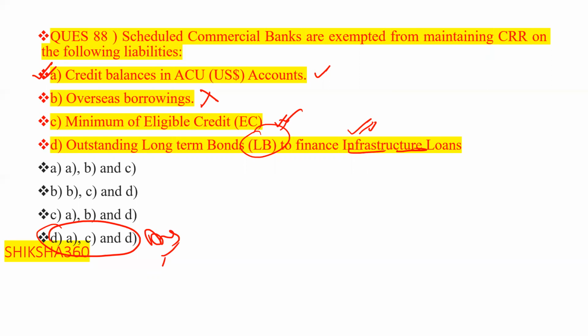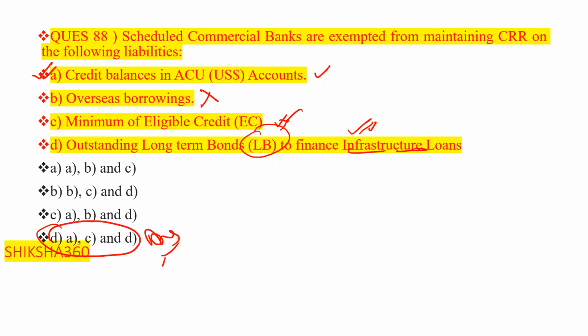First one is credit balances in the ECU accounts. Second one is overseas borrowing. That one is not correct. Third one is minimum of eligible credit. That one is correct. And fourth one is outstanding long-term bonds to finance the infrastructure loans. So A, C, D, all are correct.